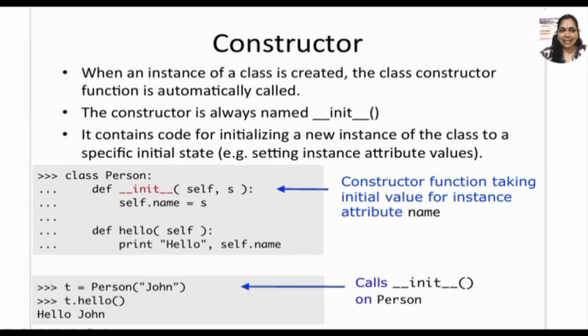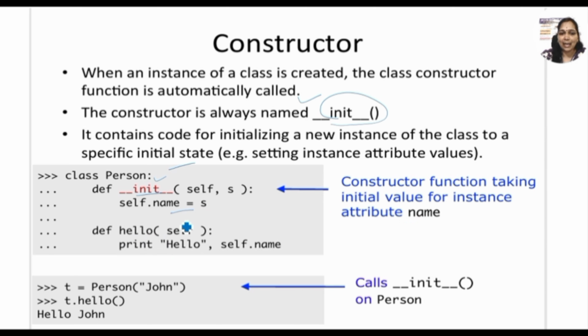Now the constructor. When an instance of a class is created, the class constructor function is automatically called. Suppose, for example, the constructor is always named with the init method. It contains the initializing of a new instance of the class by a specific initial state, that is called a constructor. Now here, suppose class Person is there, I have initialized with init. Now I am making that constructor take an initial value from the instance of the name directly. So this is the concept.